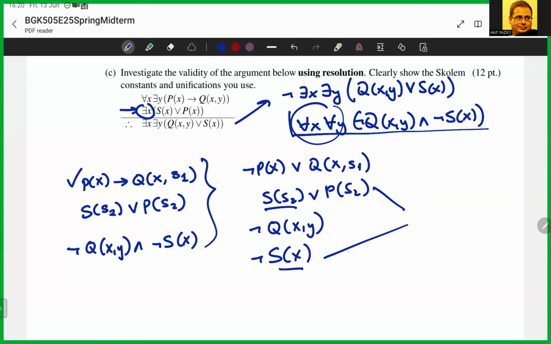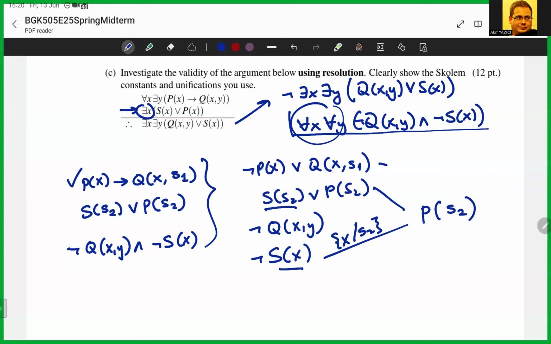So I'm going to make a unification here, X into S2, and I'm going to have P of S2. Okay.